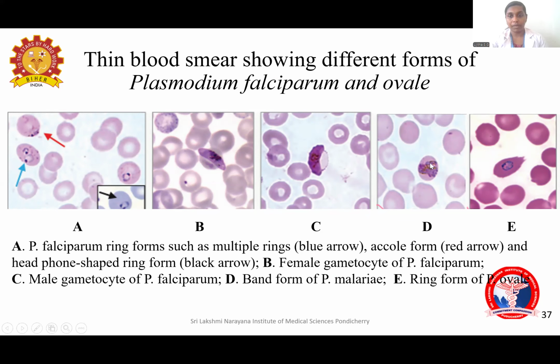Then this is the band form of Plasmodium malariae. This is the late trophozoite or amoeboid form. This is appearing like a band, so it is the band form seen in Plasmodium malariae. This is the ovale, ring form in ovale. We can see the RBC is fimbriated.